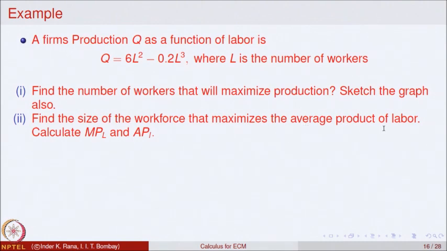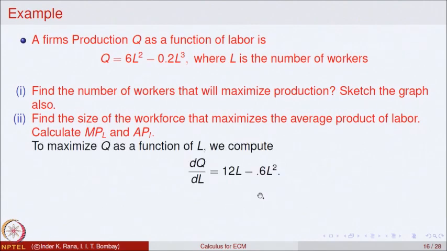So, we want to know the value of the labor that will give you maximum average product of labor, and at that point we also want to calculate the marginal product of labor and the average product of labor at those points. So, that is what we would like to do. So, let us compute that.